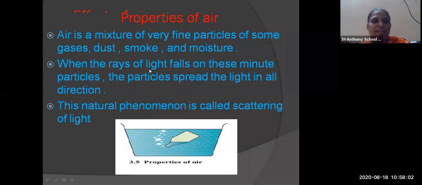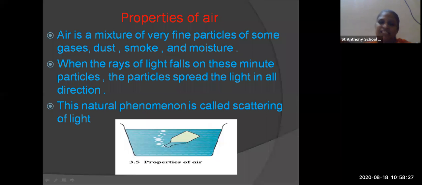Okay, this is one of the activities. Now properties of air, one more activity is given to you. Air is a mixture of gases, as you know. In that air there are different fine particles also. For example, gas, dust, smoke, moisture. When the rays of light fall on minute particles, the light spreads. I will give one example.